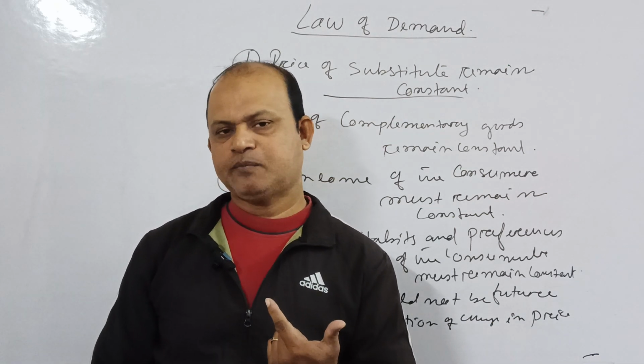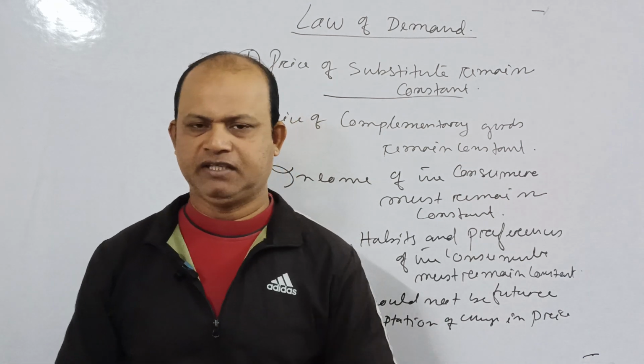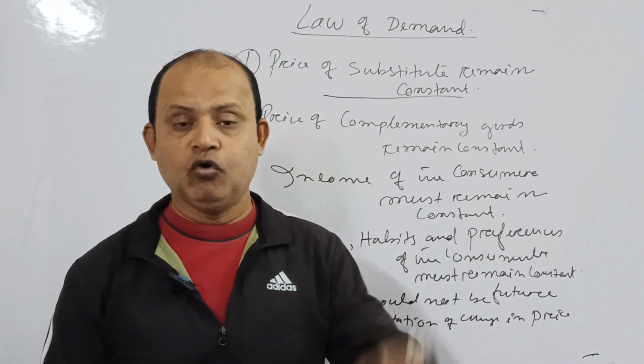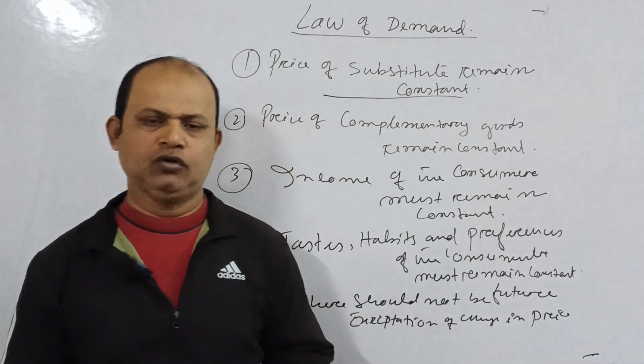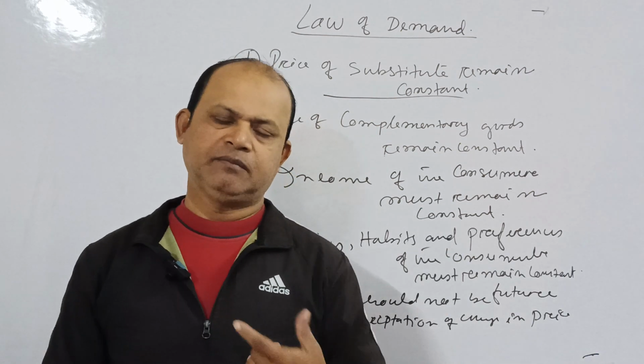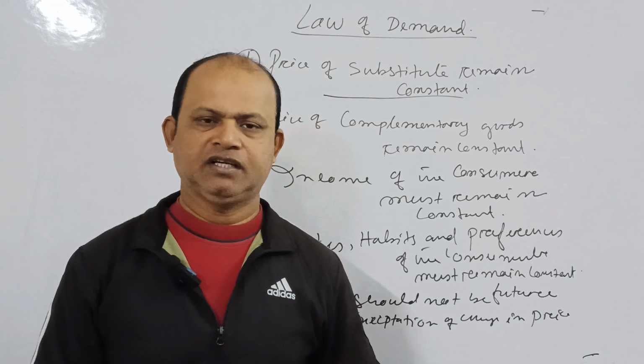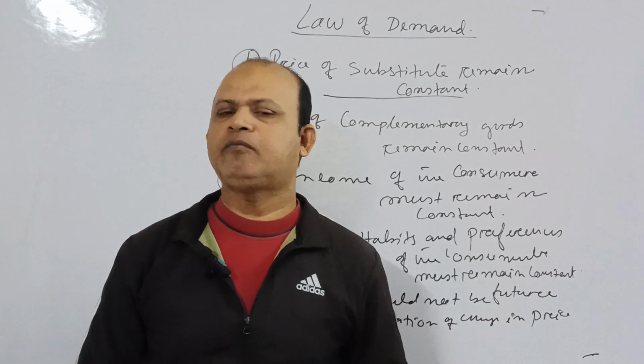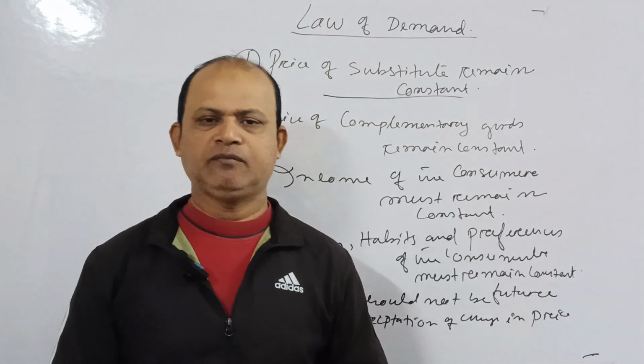But when people expect that at the end of January the price of the commodity is going to fall more, suppose presently it falls by 20%, and by the month of January it will fall by 50%, then presently, despite the price falling by 20%, people will still not buy more.